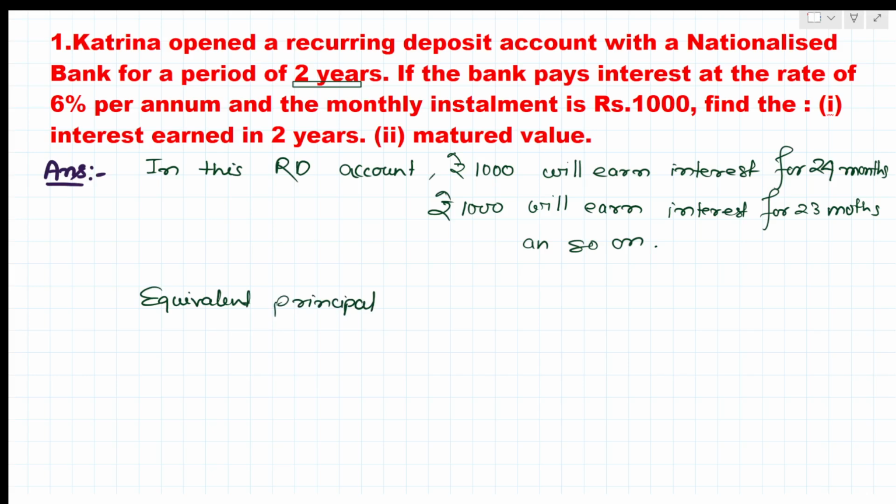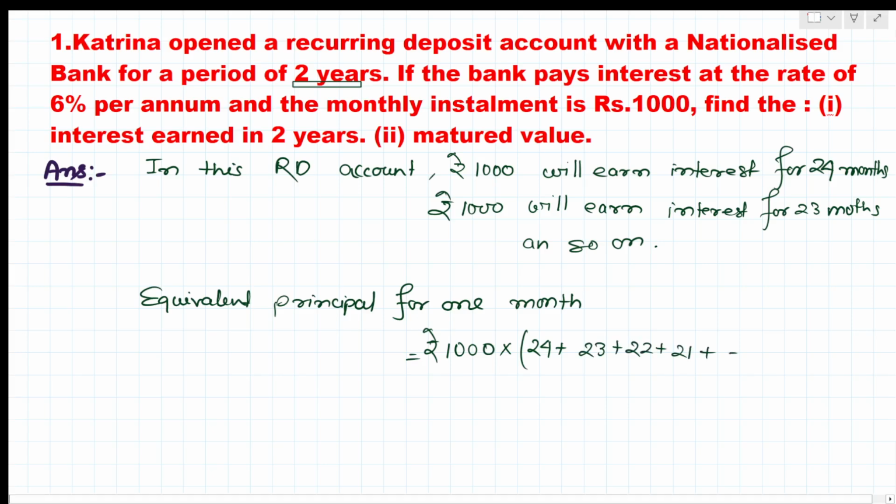The equivalent principal for 1 month is equal to rupees 1000 he is submitting, into 24 plus 23 plus 22 plus 21, plus till 1, right? If we write in a different manner, the 1 to n formula, rupees 1000 into 1 plus 2 plus 3 plus till 24, right?